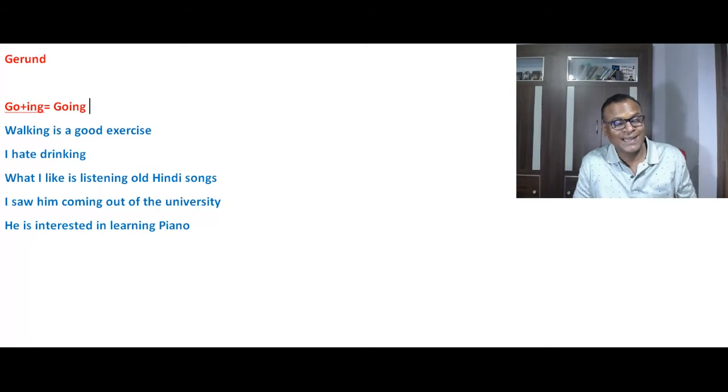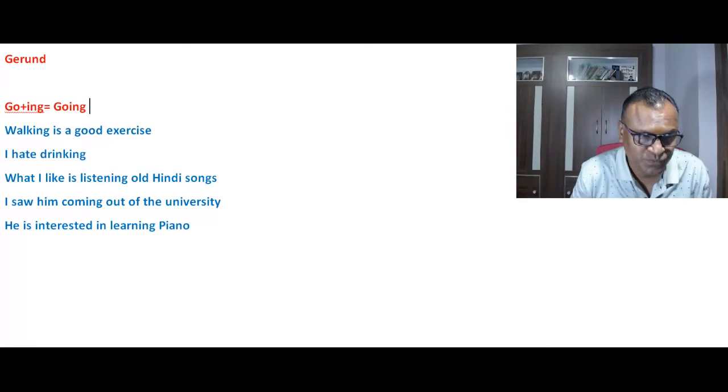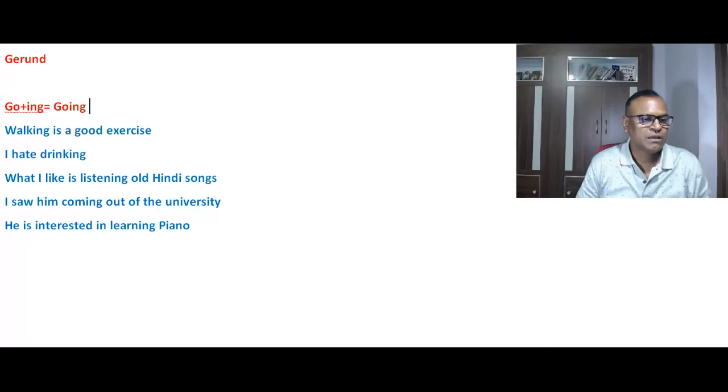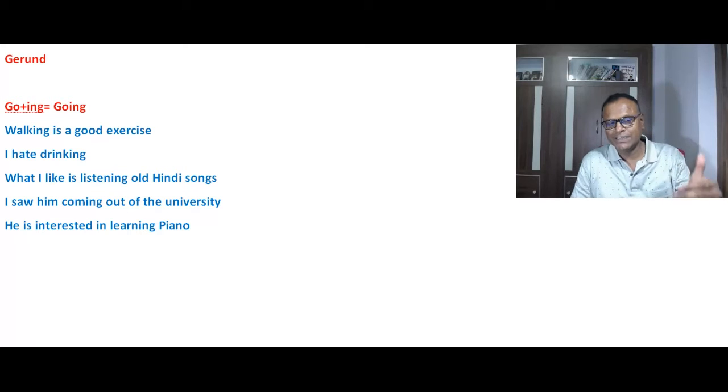It can be a verb when it is used as a verb, and it can be a noun. And it can be used as a subject, as an object, or, I'll tell you that later.